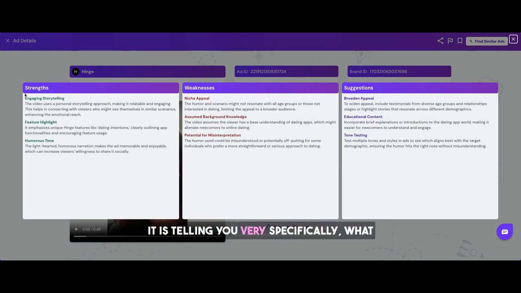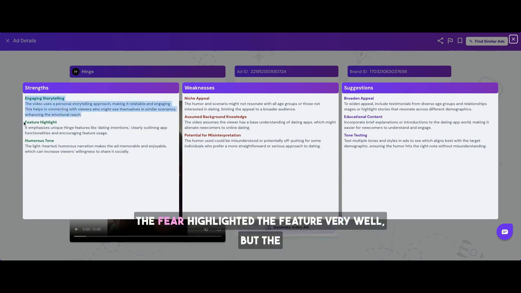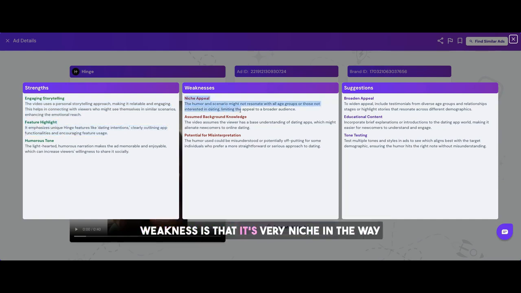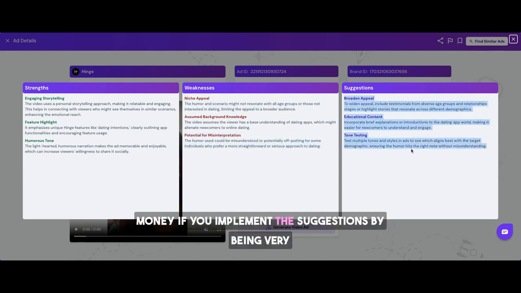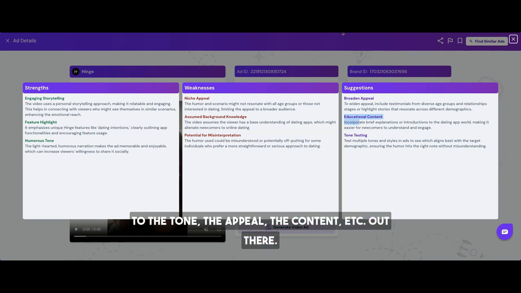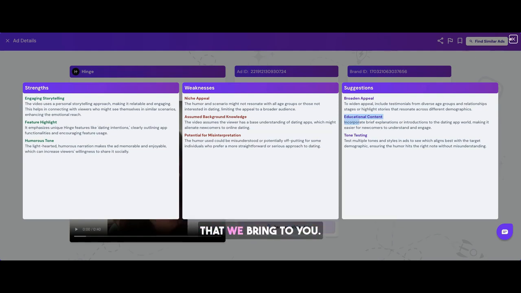It is telling you very specifically what is the strength in this ad, for example, that it's an engaging storytelling. We have highlighted the feature very well, but the weakness is that it's very niche in the way it's being talked about, and there is a potential for misinterpretation. That can save tons and tons of money if you implement the suggestions by being very specific on what to change with respect to the tone, the appeal, the content, etc. That's the power of computer vision that we bring to you.